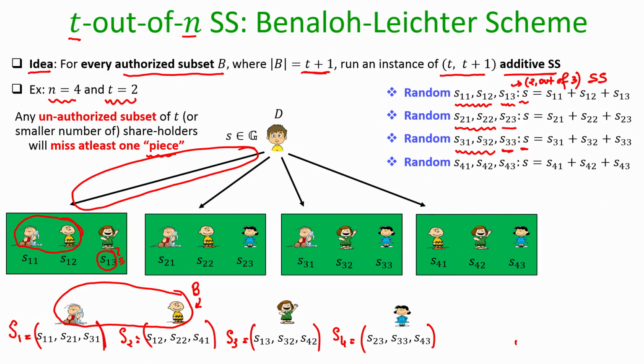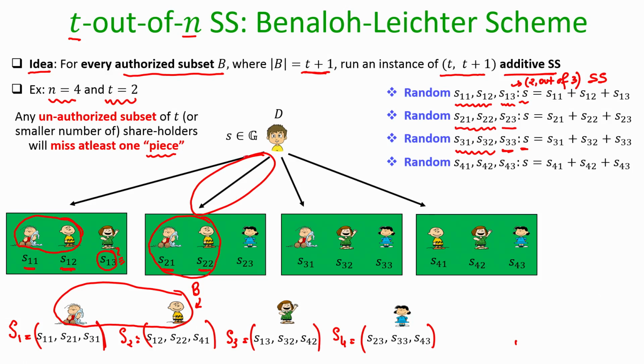Now, 1 and 2 are also members of this second instance of the secret sharing, where they learn S21 and S22, and remember S21 and S11 have no relationship, they are picked independently. I stress they are picked independently. Similarly, S12 and S22 have no relationship among them, they are picked independently.